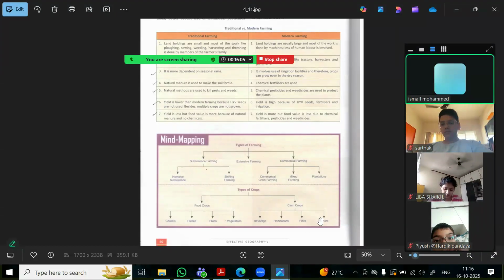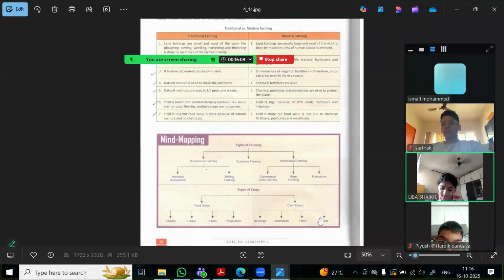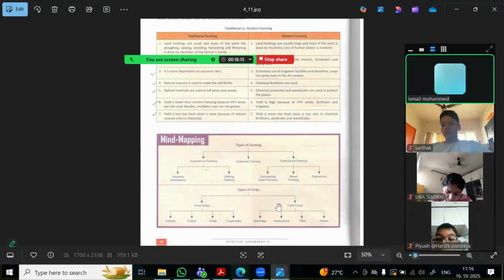Yes, Liva, tell me. No, no, I was going to ask you about horticulture, but now I understand it's about Goa crops. Yeah, kind of Goa. We will see that one. We will come to that horticulture in a short while.